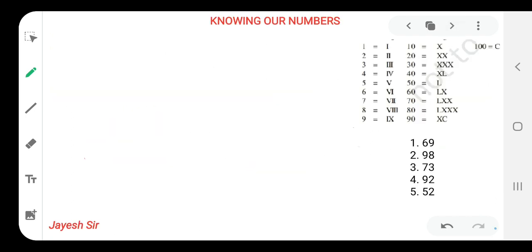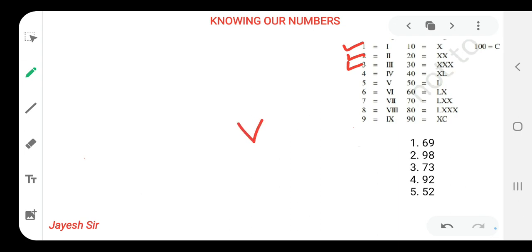So let's do our last topic for this chapter, that means Roman numbers, friends. As we have already learned Roman numbers in our previous classes, we just need to recall it in this chapter also. I have written some important Roman numbers that we need to remember to solve Roman numbers. One should be marked as I, two should be twice that, and three by three lines. And four, this is called V.